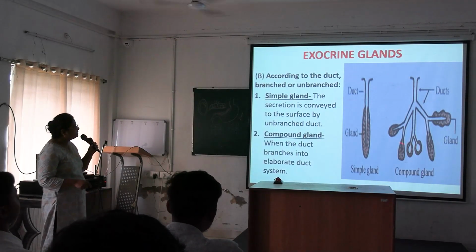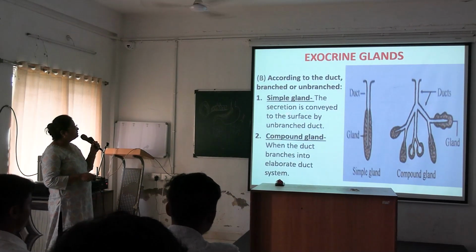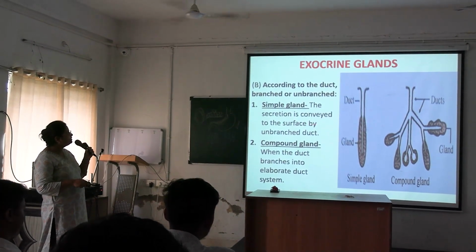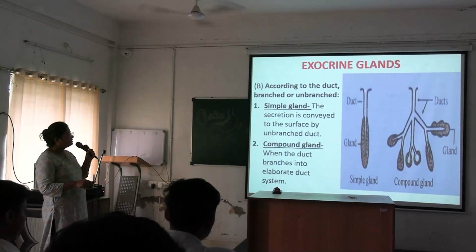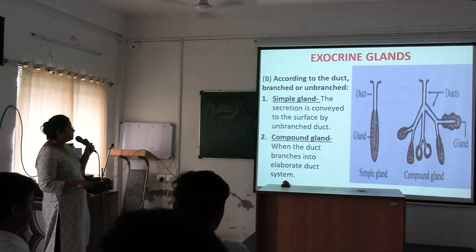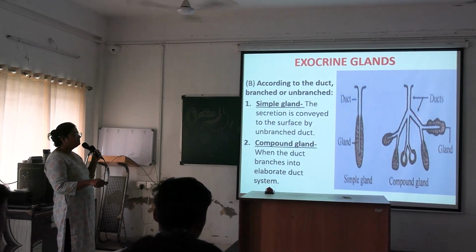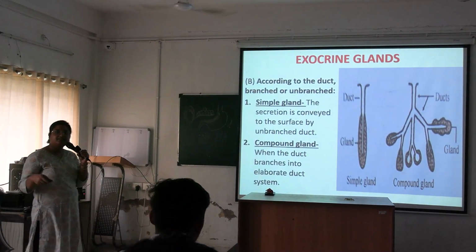Next, according to the duct, branched or unbranched. In a simple gland, the secretion is conveyed to the surface by an unbranched duct. Here, in a simple gland, one duct is present. A compound gland is when the duct branches into an elaborate duct system. Multiple branchings are there, tree-like.